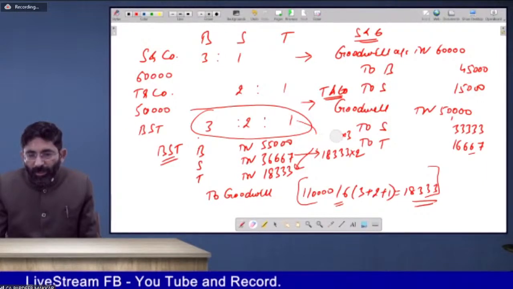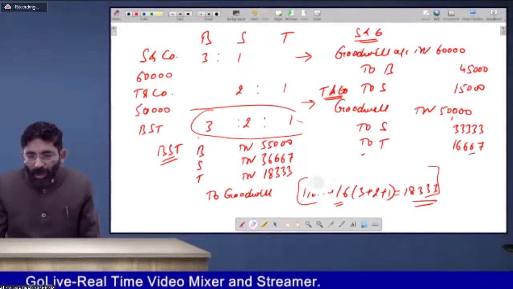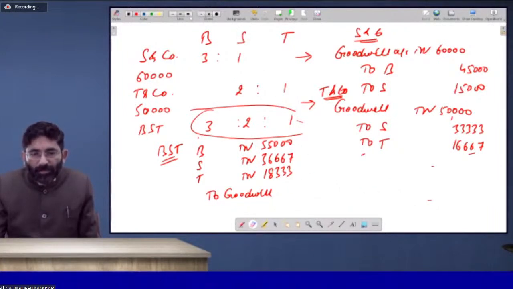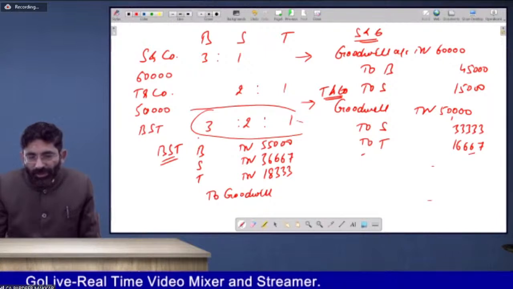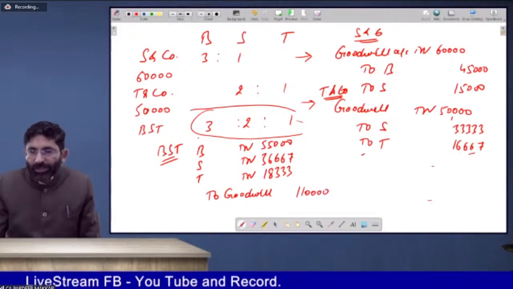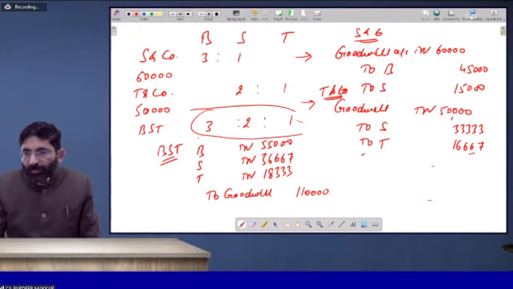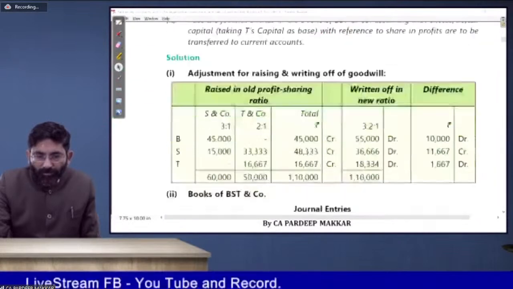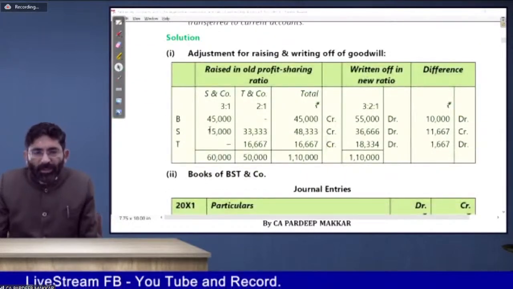Okay, my dear? So let's understand this. This is done in the working note. This was just a detailed knowledge of that. Whatever is done in the working note, check in the working note what he has done. He has done the same.